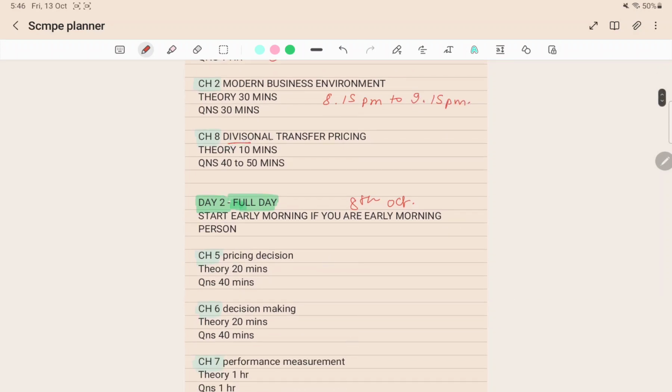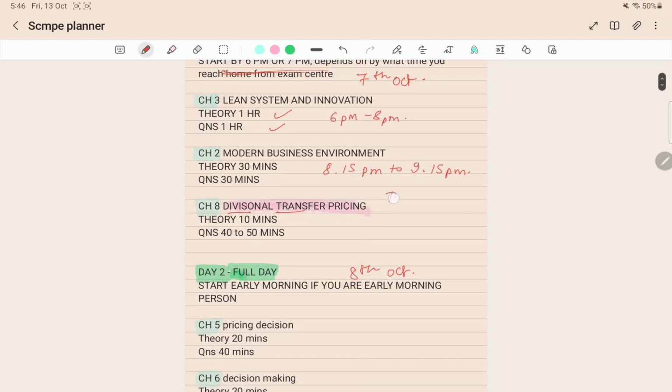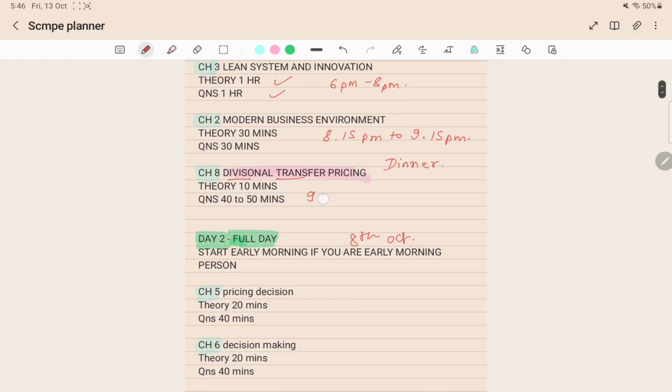Then you can start with divisional transfer pricing. For divisional transfer pricing, a very good thing is that this chapter does not have much theory to learn. It has 0 theory. Only two very small two-liner questions are there that you have to learn, which will take hardly 5 to 10 minutes to revise. So you can spend more of your time on questions, that is, you can take 40 to 50 minutes for questions. So this will be done after your dinner. I'm expecting you'll do dinner at 9:15, then you can start this by 9:30 or 9:45.